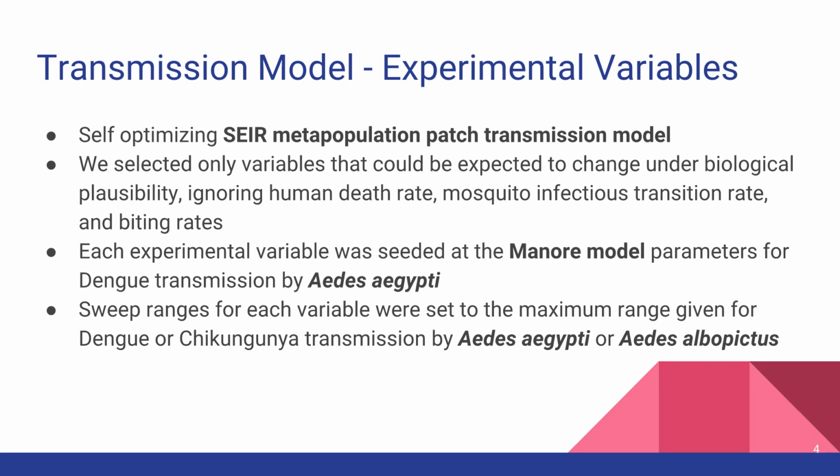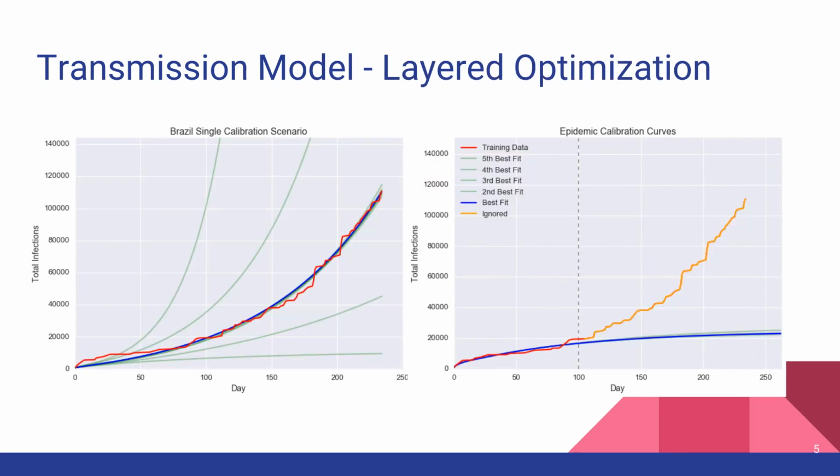Also, each experimental variable in this self-optimizing model was seeded with the Manore model parameters for dengue transmission by Aedes aegypti, and our sweep ranges were based on the maximum ranges given for dengue or chikungunya transmission by Aedes aegypti or albopictus. It's a simulated annealing algorithm based on the way a protein folds, where a series of small random changes get this linear structure to eventually form a complex conformation that can solve a specific problem. In this case, we wanted to fit these parameters to the Zika epidemic data.